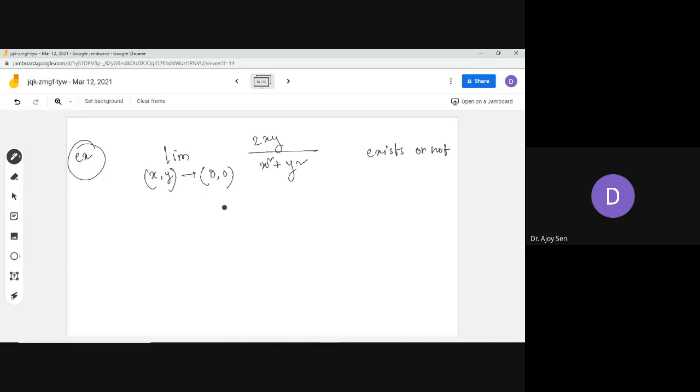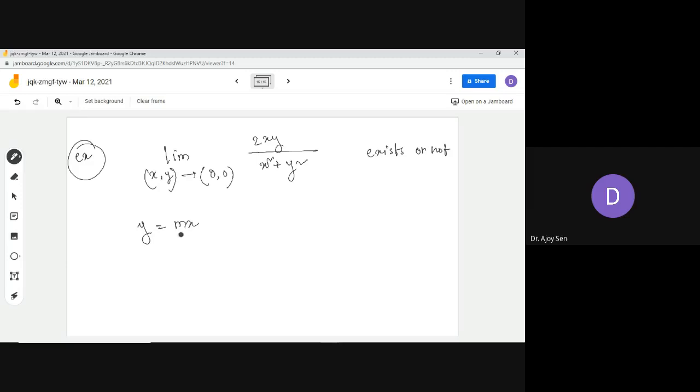Actually, this is the way we do the problems on limit and continuity in a function of more than one variable. That is, we take some path, say y equals mx. I think you can remember that y equals mx is not a single line, but a family of straight lines. That means if you just put in values of m, you will get straight lines.